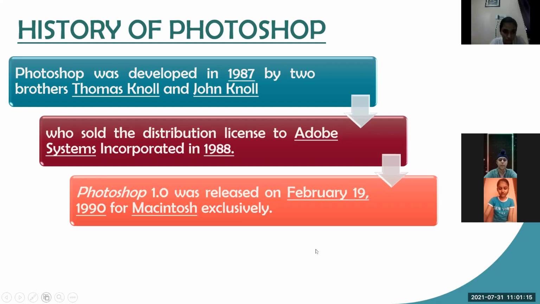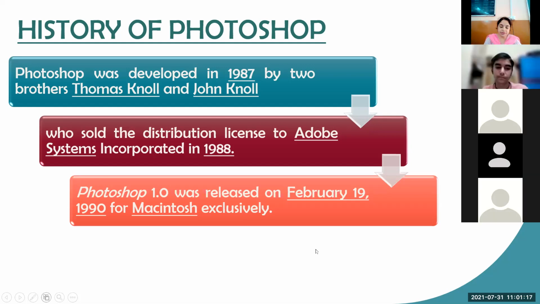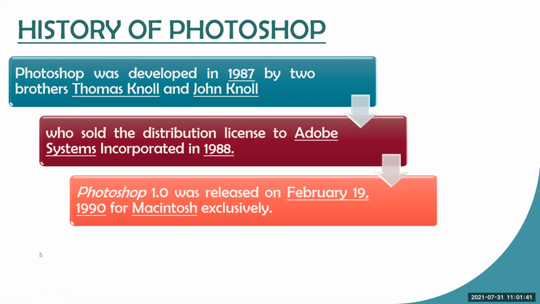No. But we had already learned the various operating systems like Windows, Linux, Unix, and in that we had learned Mac OS, right? Mac OS is Macintosh. That is the Mac operating system that is available only in Apple computers and Apple laptops. So Photoshop 1.0 was released in 1990 for Macintosh exclusively. That means the version which can be used on Apple computers only.